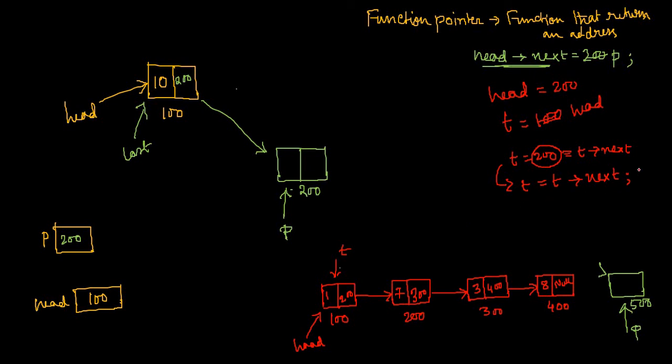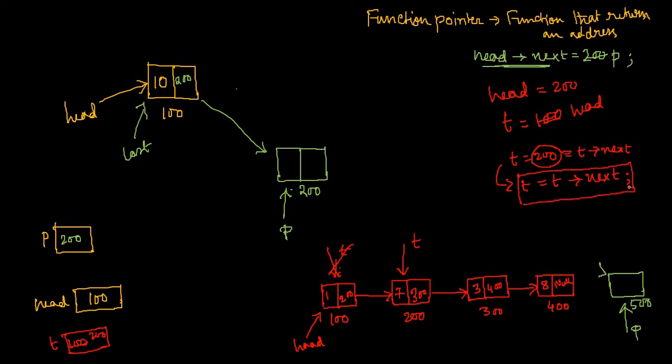So when this line gets executed, t will not point to this node, t will point to the second node, because the content of t was initially 100, which becomes 200 now. Something like this. So we have seen that to traverse the pointer from the first node till the last, we have to use this particular statement.